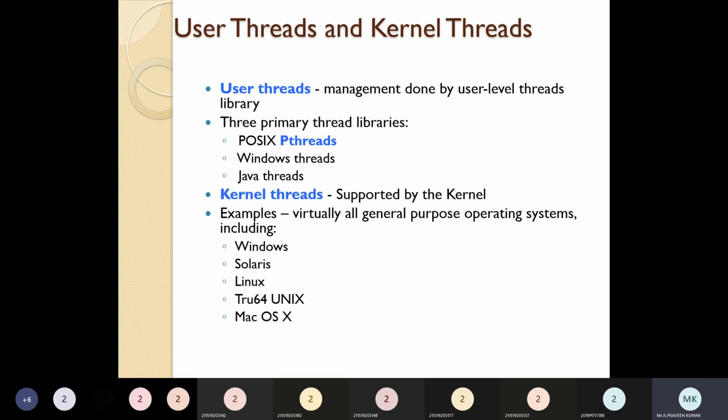We can approach it only through kernel threads. We give a request, and the kernel creates another thread for our request. If it is accepted, then only can we go ahead, and even then we only have access to read some data. We cannot modify any data inside the operating system. Examples of kernel threads are in Windows, Solaris, Linux, and so on.